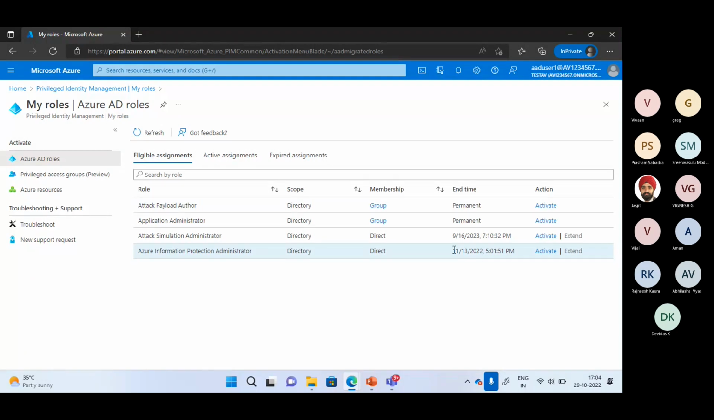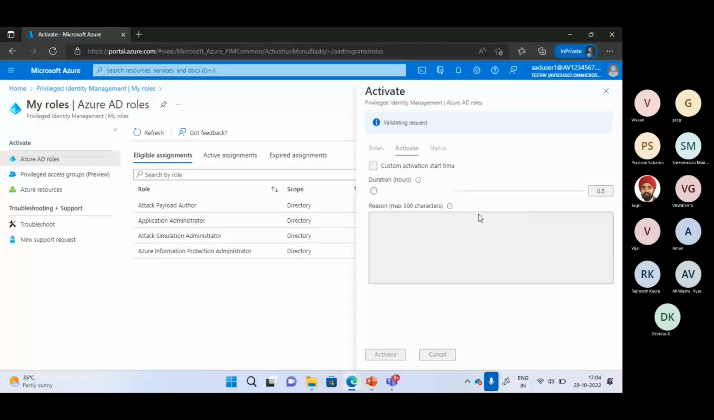I want to activate this role. So if I want to activate, I can click on activate. And here what I can do is I also have an option of custom activation. Like I don't want to use this now, I can activate this for a future time period also, that I want to activate this 4 days after at 10 p.m. or 10 a.m. I can do that also.